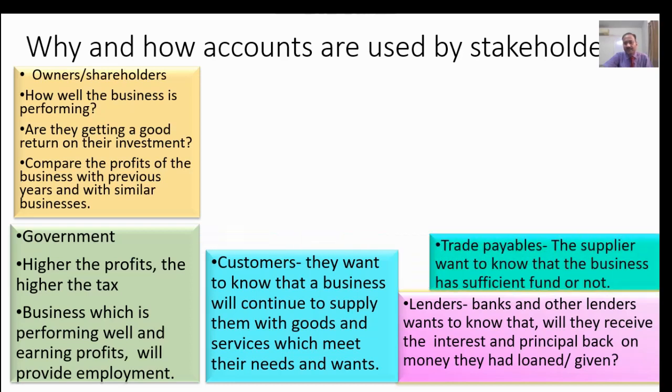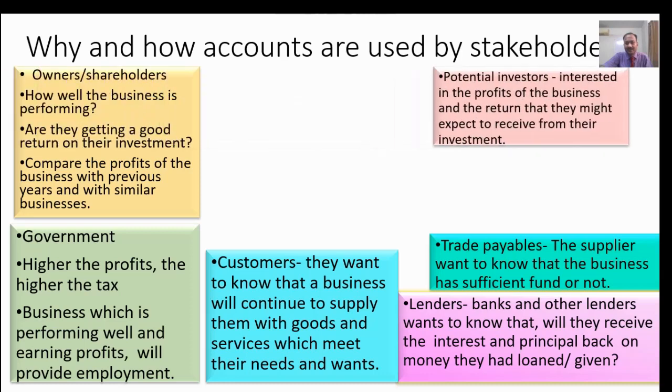Then trade payables. The supplier wants to know that business has sufficient funds or not, because they need their payment on time. Then potential investors. Investors are those who have already invested money in the business, whereas potential investors have yet to invest in the business, right?